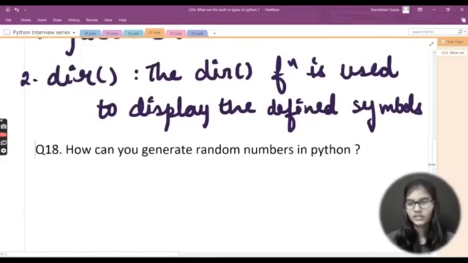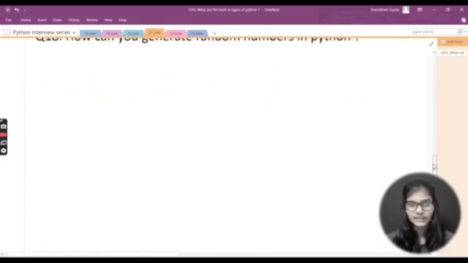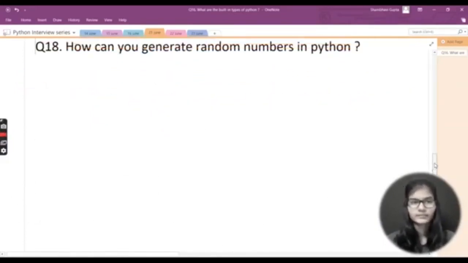Okay, so here goes our third question for now, and my question here is: how can you generate random numbers in Python? Random numbers are a very interesting and very important topic. This random module is used in many programs, and it is very helpful. It is used for generating random values and random numbers, and all those things are performed by this module only.